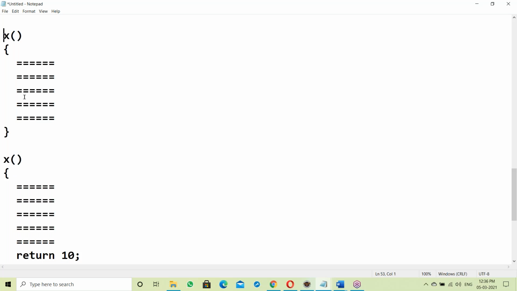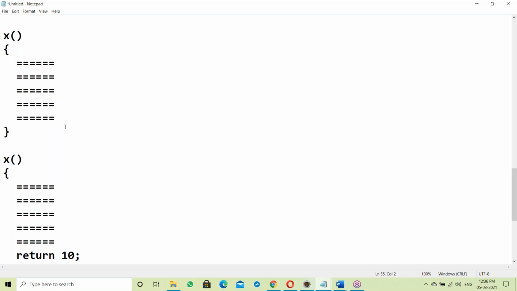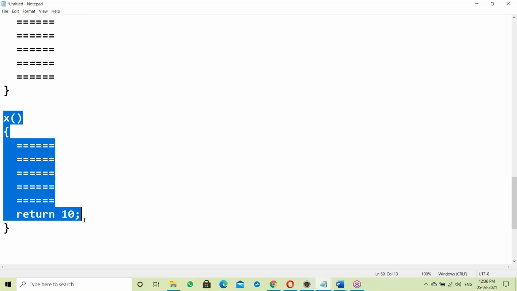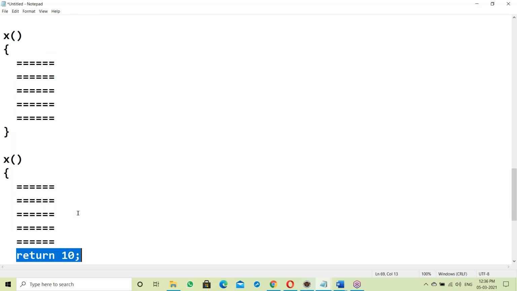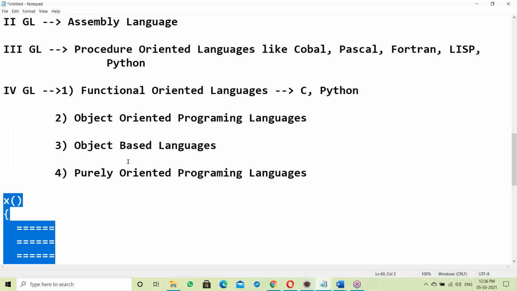Function and procedure are both sets of statements to perform some task. The difference is here: a procedure does not return a value, whereas a function returns a value. The returned value is the difference. If it is returning a value, it's a function. No returned value, it's a procedure. That is the difference.